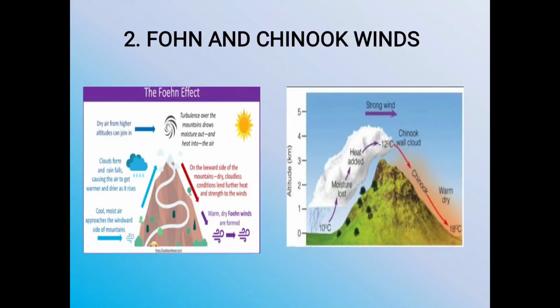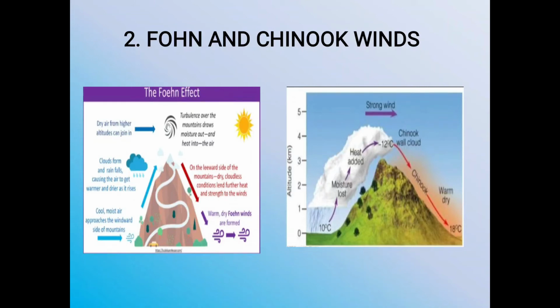When rainfall occurs, the latent heat of the vapor is released into the atmosphere and hence the temperature of the air suddenly rises by 7 degrees Celsius to 10 degrees Celsius. The air becomes warm and dry and it descends down along the northern slopes of the Alps towards the plains of Europe. These areas are warm.